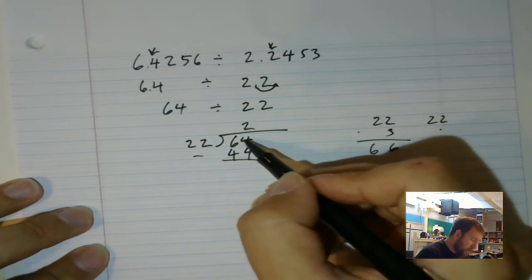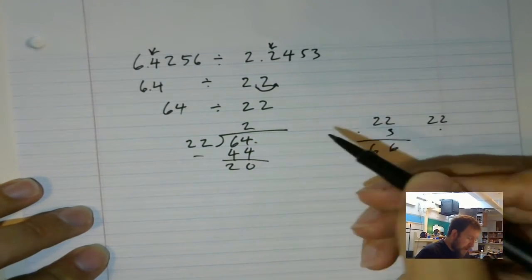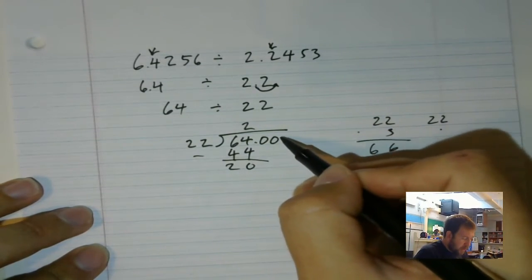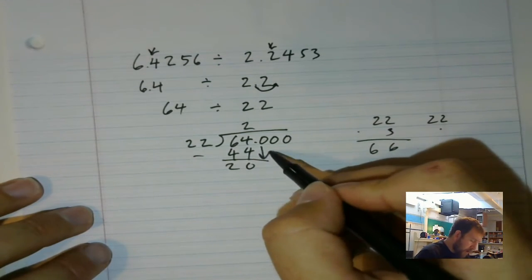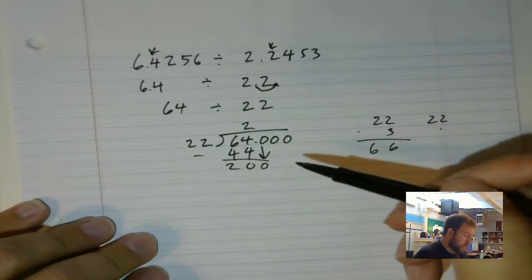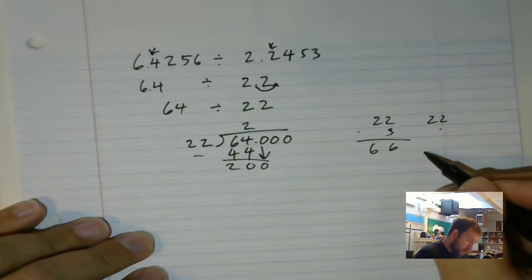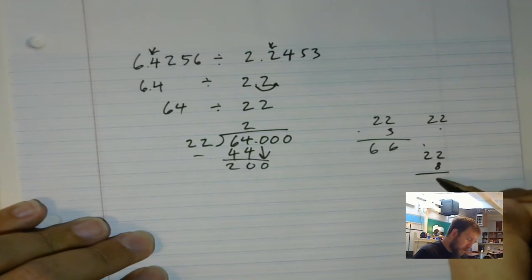I'm going to subtract. 4 minus 4 is 0. 6 minus 2 is 0. Remember, I can bring more zeros in on my 64 if I want to. I'm going to bring down a 0. So I've got 200. How many 22s are in 200? I'm going to guess 8. 22 times 8 is 16, 17, 176.